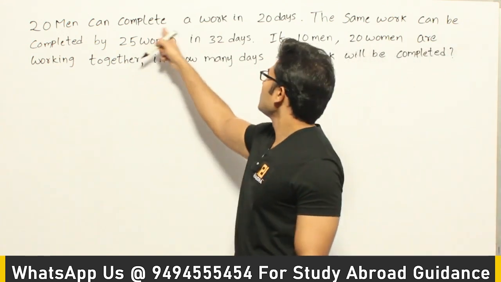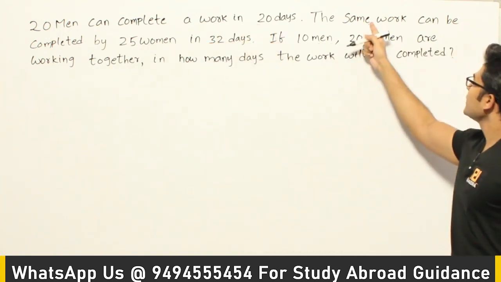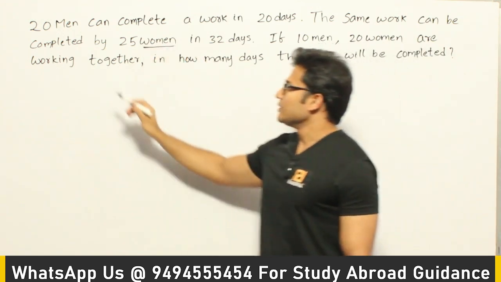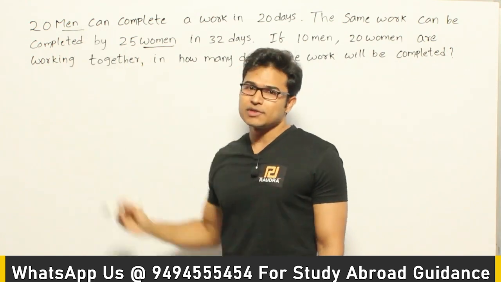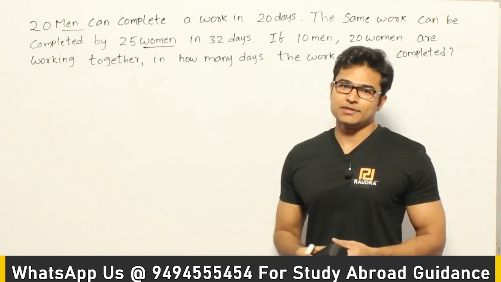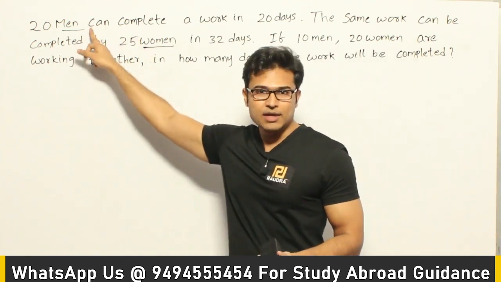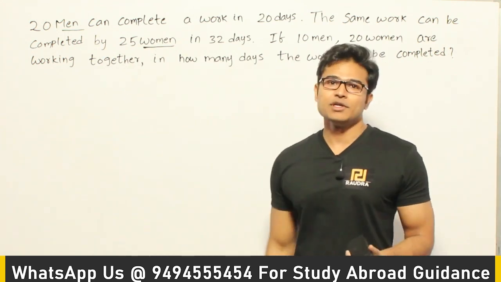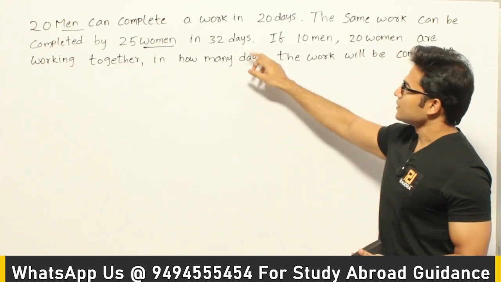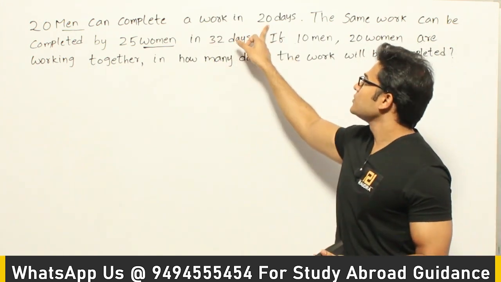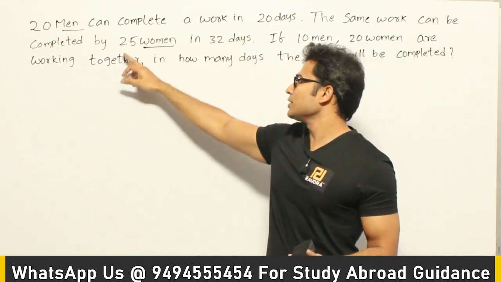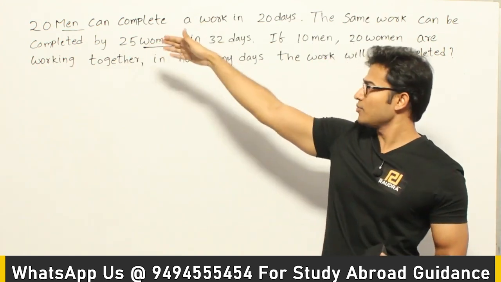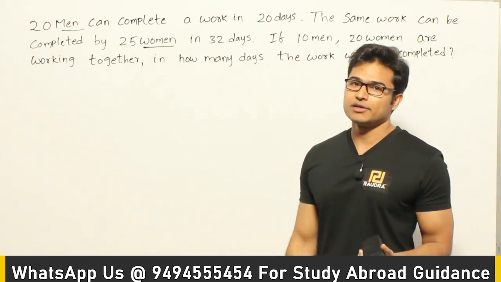See, 20 men can complete a work in 20 days. The same work can be completed by 25 women in 32 days. By explicitly mentioning 20 men and 25 women, what they mean to say is that they might have different capabilities, which means the people in the first group are all men and the people in the second group are all women. Therefore, you can assume there is some difference in capabilities. See this, 20 men are able to finish the work in 20 days, but even with more women working, they still require 32 days. So obviously men are more capable compared to women, isn't it?